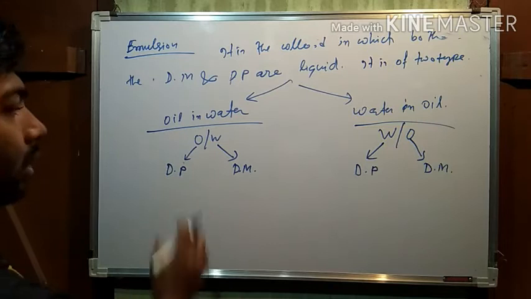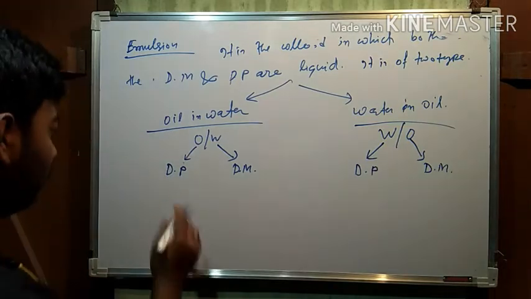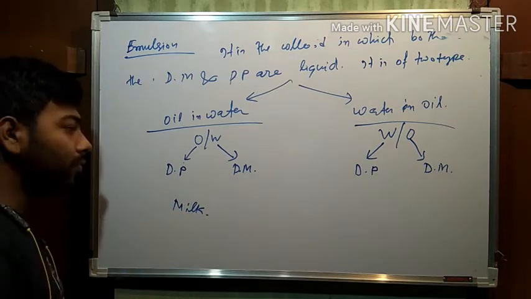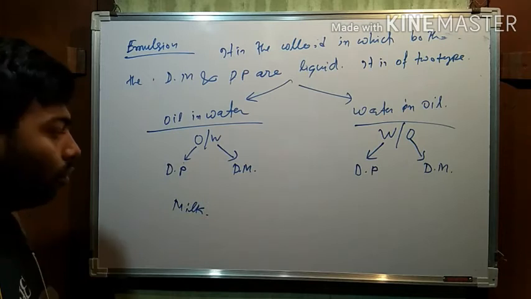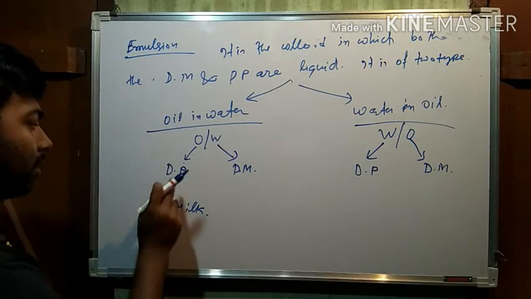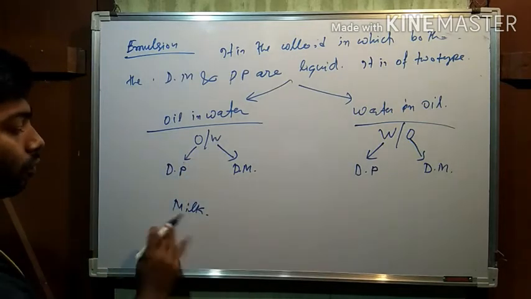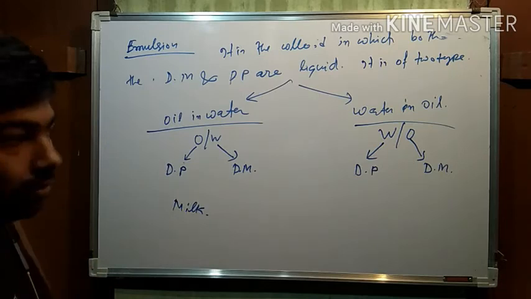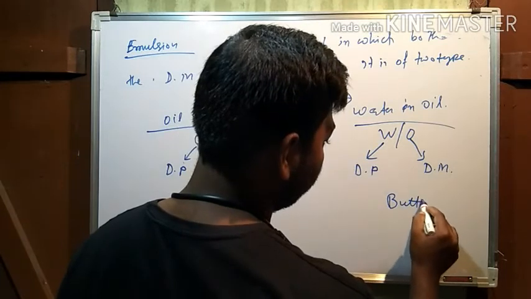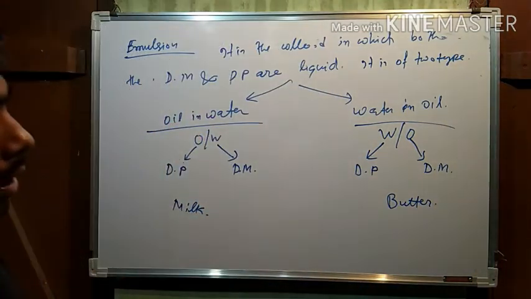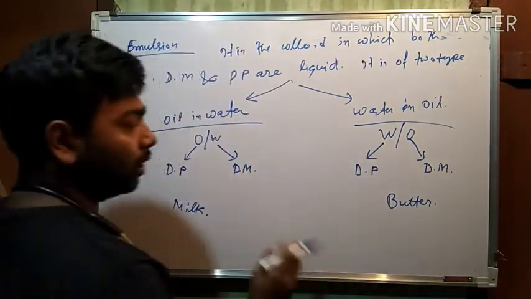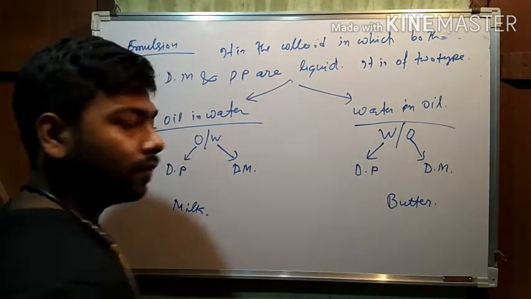Okay, now what is an example? One of the well-known examples is milk, where oil means fat and proteins, these are the dispersed phase in the milk, and water is the dispersion medium. Here also, if we take the example of butter, some water component is there because it is made up of milk.